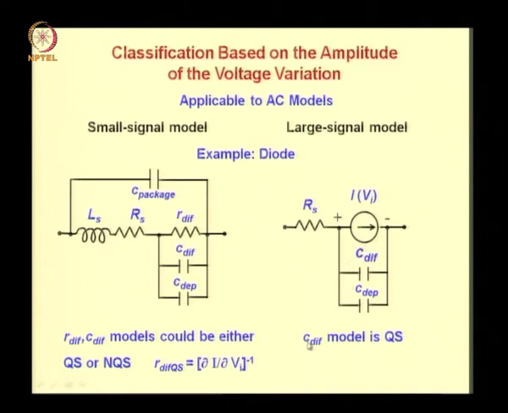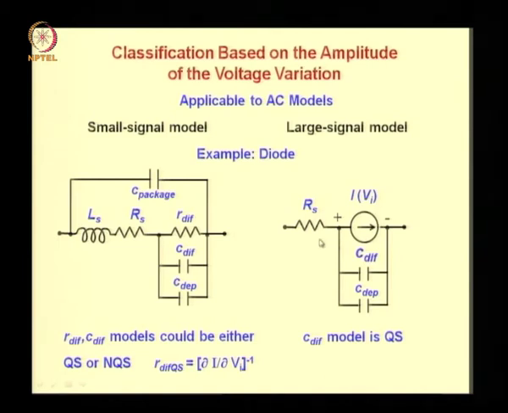However, in this equivalent circuit the diffusion capacitance is quasi-static, whereas in small signal circuit it could be quasi-static or non-quasi-static. Further, the diffusion resistance is not there here, nor package capacitance or any series inductance in the large signal model.